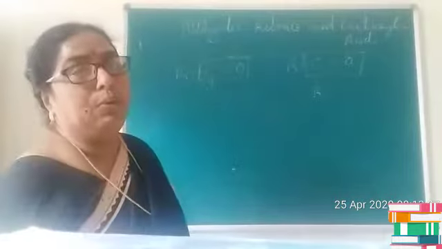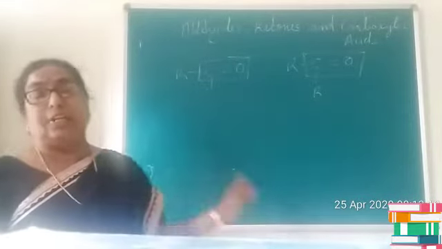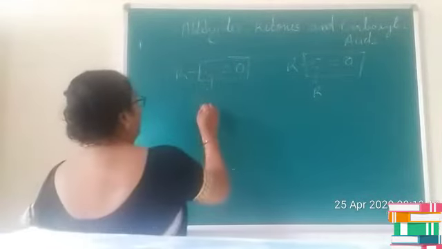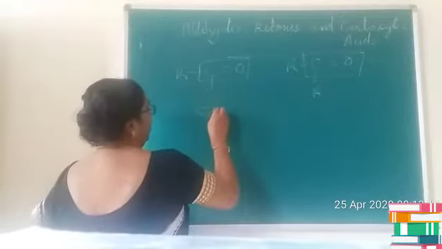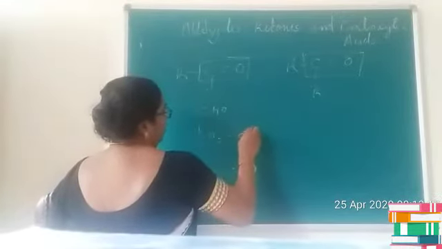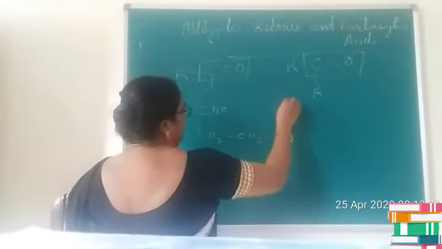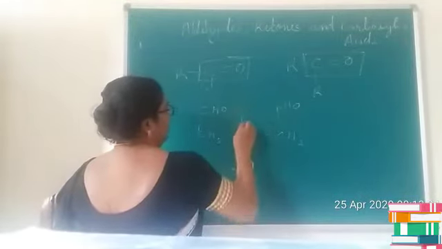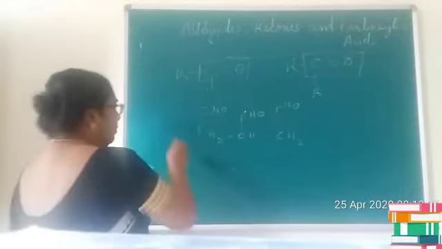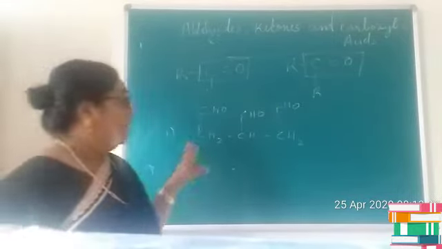Suppose, children, the compound contains 3 or more CHO groups, then what do we have to do? Suppose you consider a compound CHO, CH2, CH2, CH2, CHO, with another CHO as well. Now, in this case, how to name this compound?